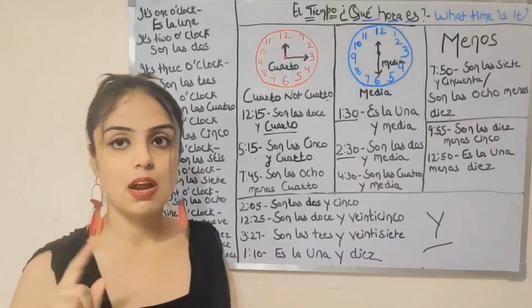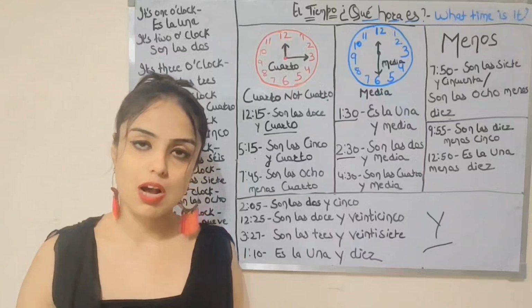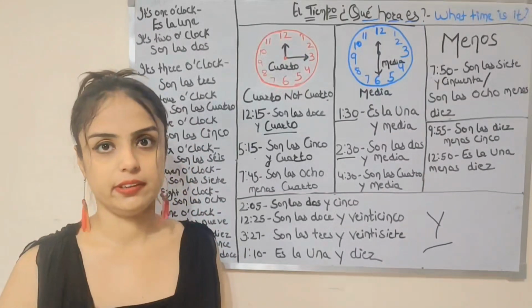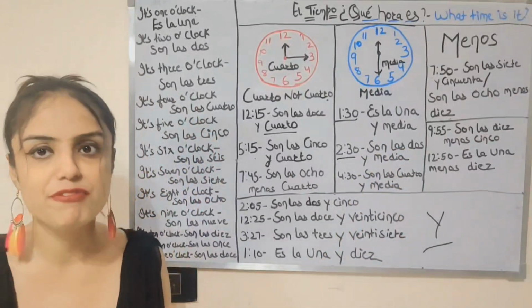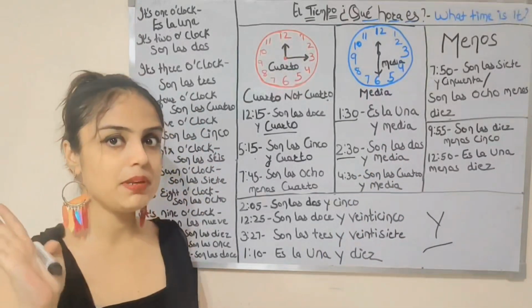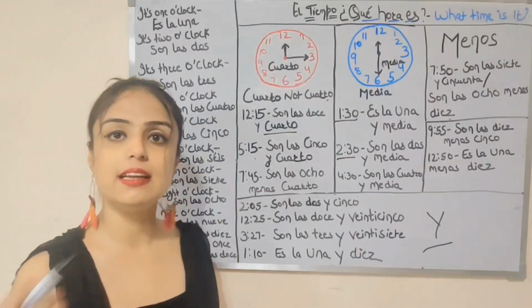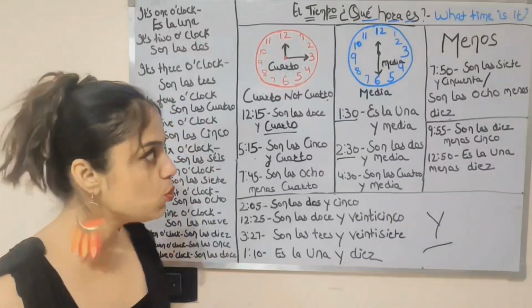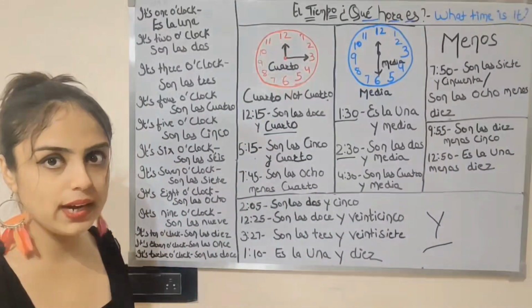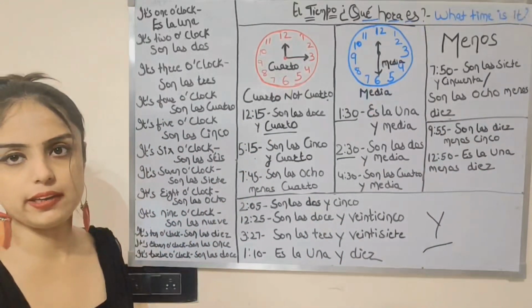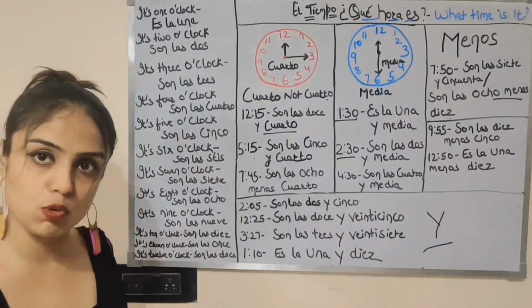Vale? Now there is one last concept which is menos. Now how will you use that? Now the last way is, what about after 30? What about after 30 time? If you have to say, por ejemplo, it's 7:50, vale? So it's only 10 minutes left to 8, right? So you can say it's son las 7:50. It's also right, but you can mention it in the native way as well. It's only 10 minutes left to 8, so you will say less 10 from 8. How will you do that? Son las 8 menos 10.